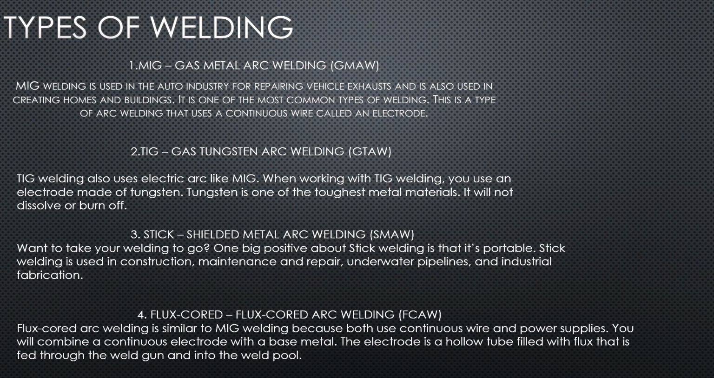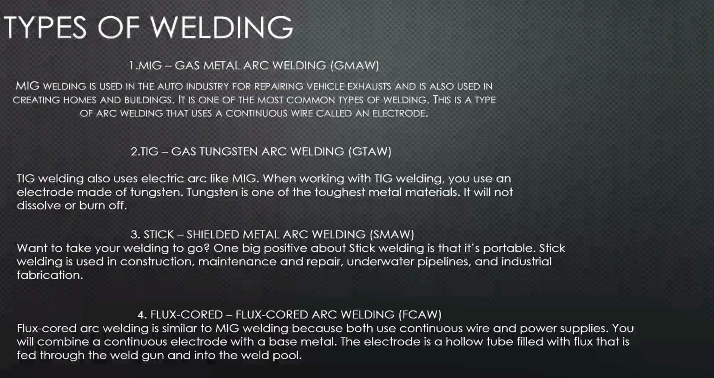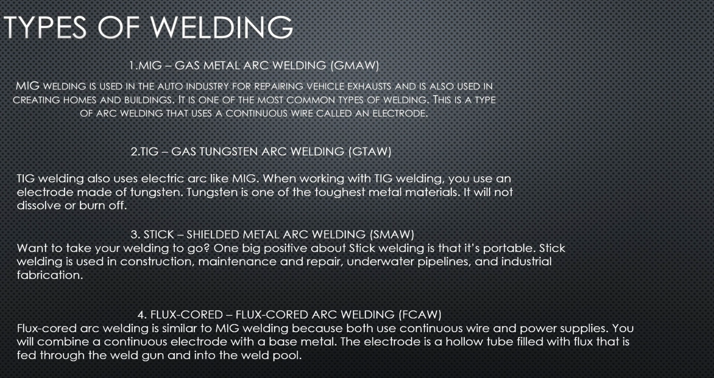Fourth, flux cored arc welding, FCAW. Flux cored arc welding is similar to MIG welding because both use continuous wire and power supply. You will combine a continuous electrode with a base metal. The electrode is a hollow tube filled with flux and it's fed through the weld gun and into the weld pool.